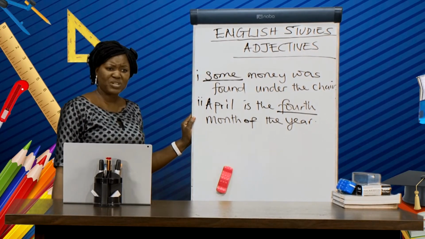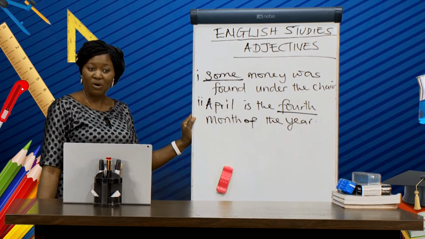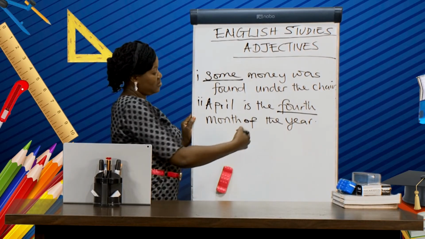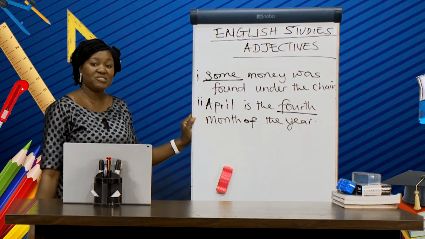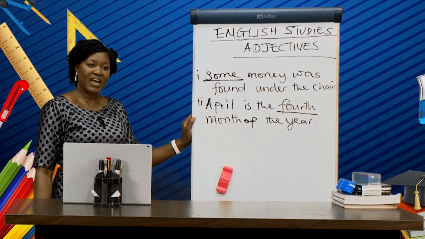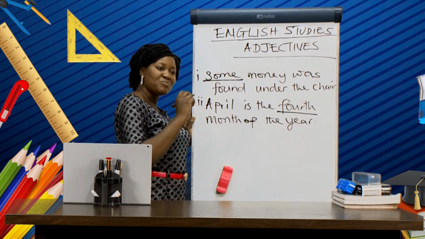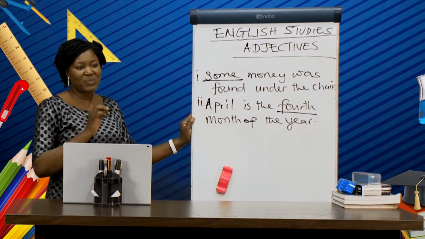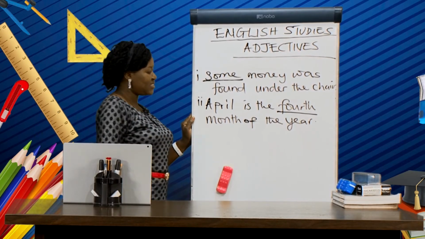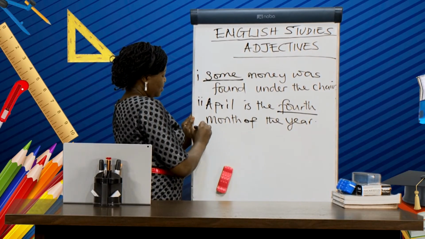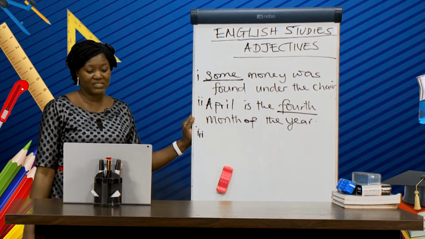Can you also construct a sentence at home or wherever you are on adjective of quantity? And you can also indicate the adjective in that sentence by underlining the adjective that you have used in that sentence.